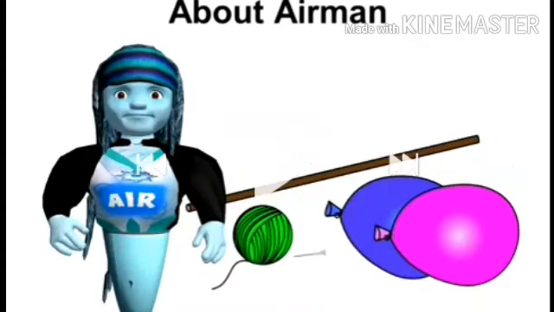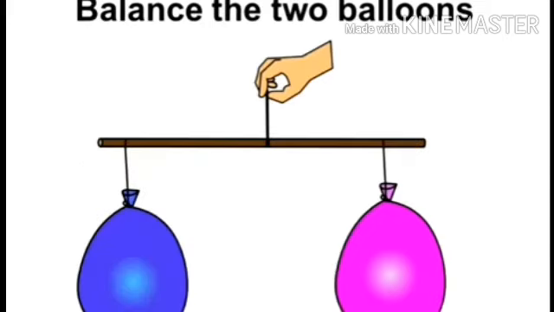So let's see again about the properties of air. Okay, here I took one stick. Then two inflated balloons and thread. Now tie the two inflated balloons at the two ends of the stick and tie one more thread at the center to hold it properly. Now what do you observe? You will observe the two inflated balloons balance the stick properly.